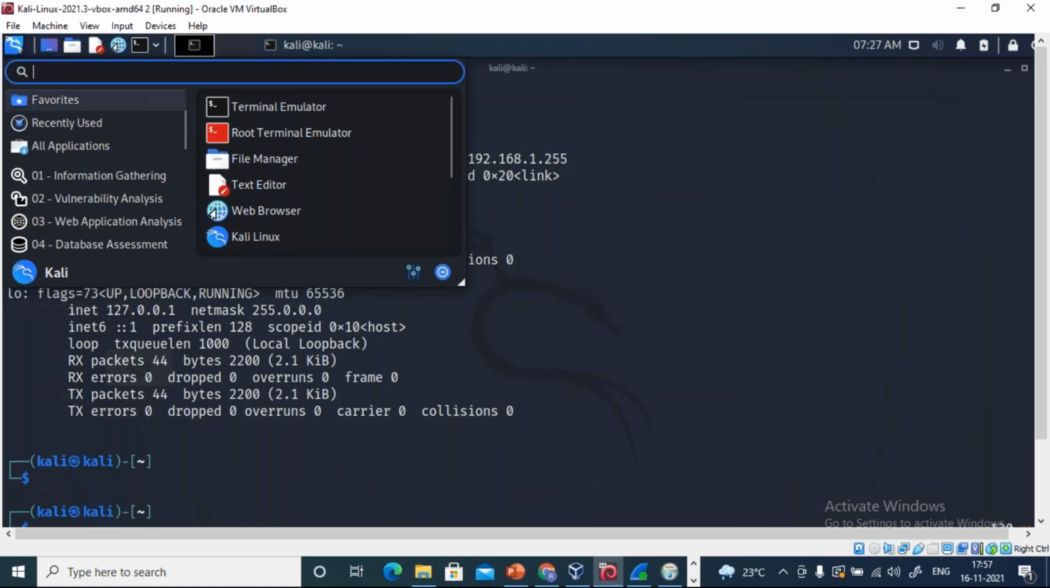I'll go to this Kali Linux icon. Here you just type ettercap graphical.